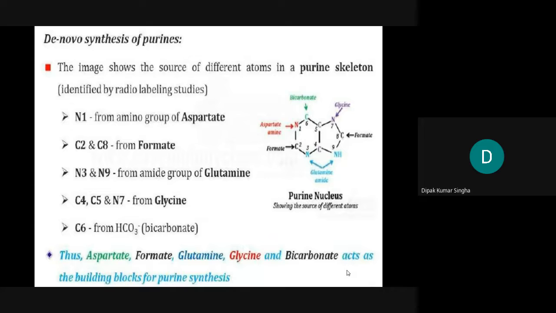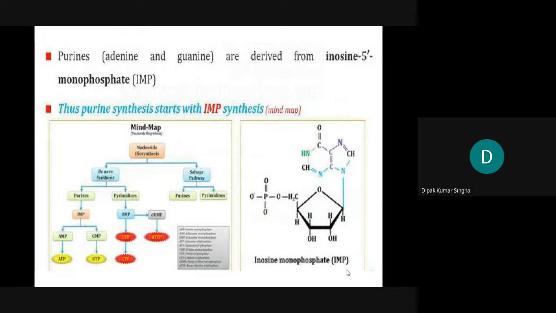So in your DNA synthesis, this purine is essential. In case of purine synthesis, this type of diet, especially the amino acids, is very essential for the synthesis of nucleotides as well as nucleic acid. So the purines adenine and guanine under this class are derivatives of inosine monophosphate. Thus they will come from this inosine monophosphate. These are the purine nucleus, then the inosine monophosphate is ribose with one phosphate group.